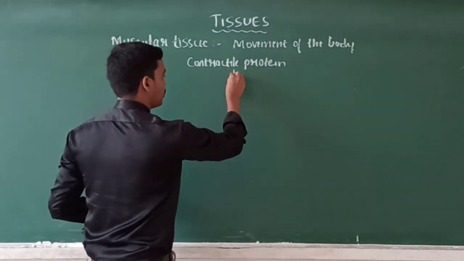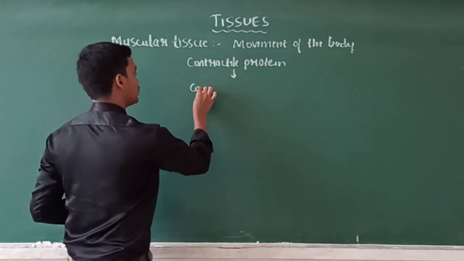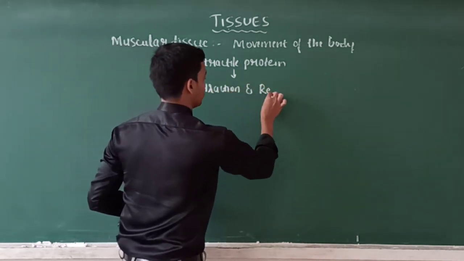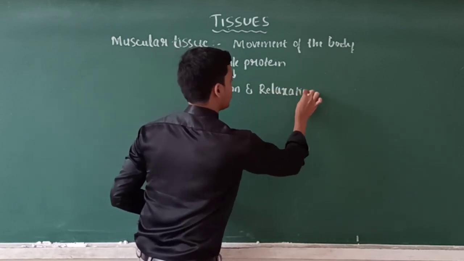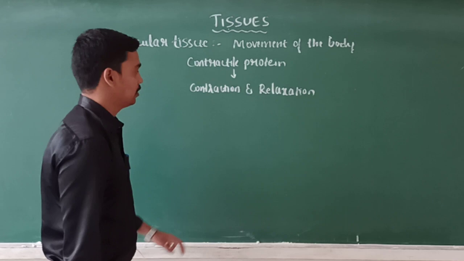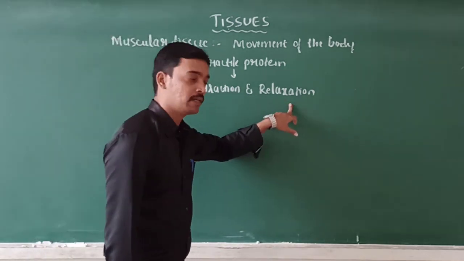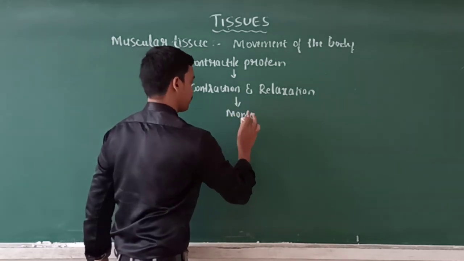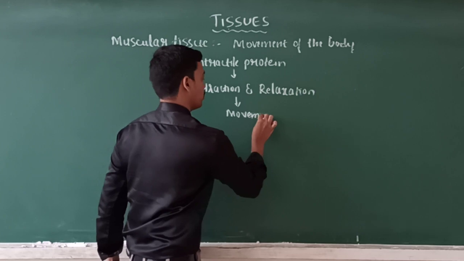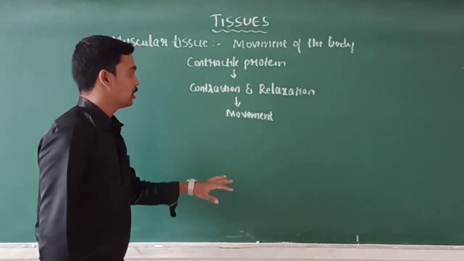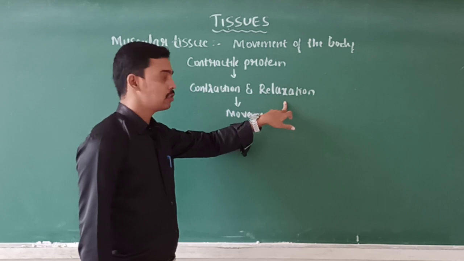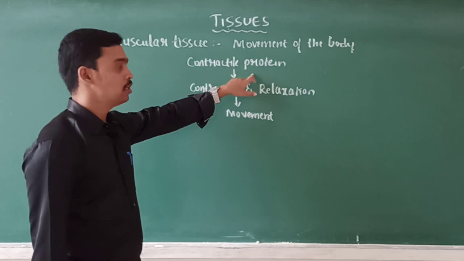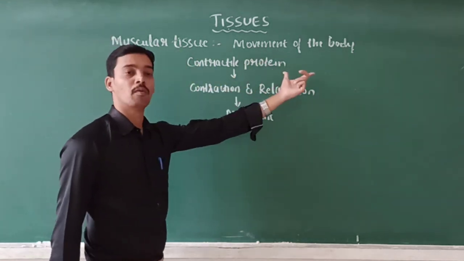This contractile protein causes the contraction and relaxation of the muscles. Due to the contraction and relaxation of the muscles, it causes movement of the body. This contraction and relaxation of the muscles is due to the presence of contractile protein in the muscles. Thus, the muscular tissue helps in the movement of the body.